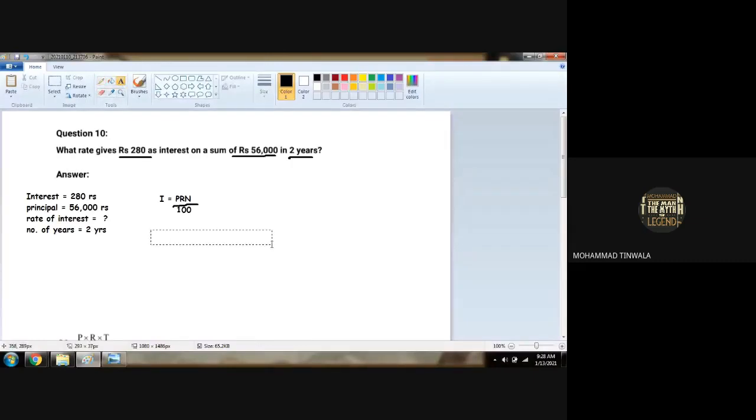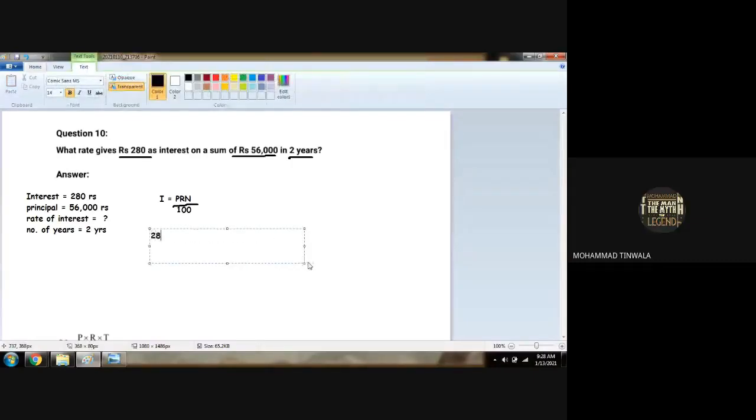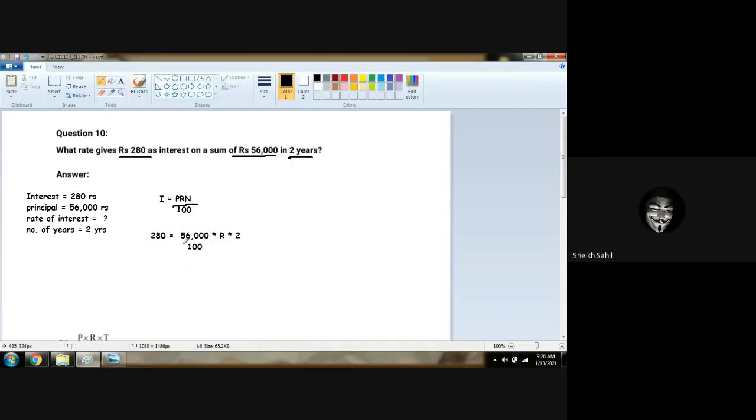Now, in the place of I, we will put 280 rupees is equal to P. We will place 56,000 rupees. We will remove the unit while calculating, okay? Let us remove the units. 56,000 multiplied by the rate of interest we have to find, so R as it is, multiplied by 2 years upon 100. What we did, we have only placed the values according to the numbers. Is that all clear now? Clear. No doubt.